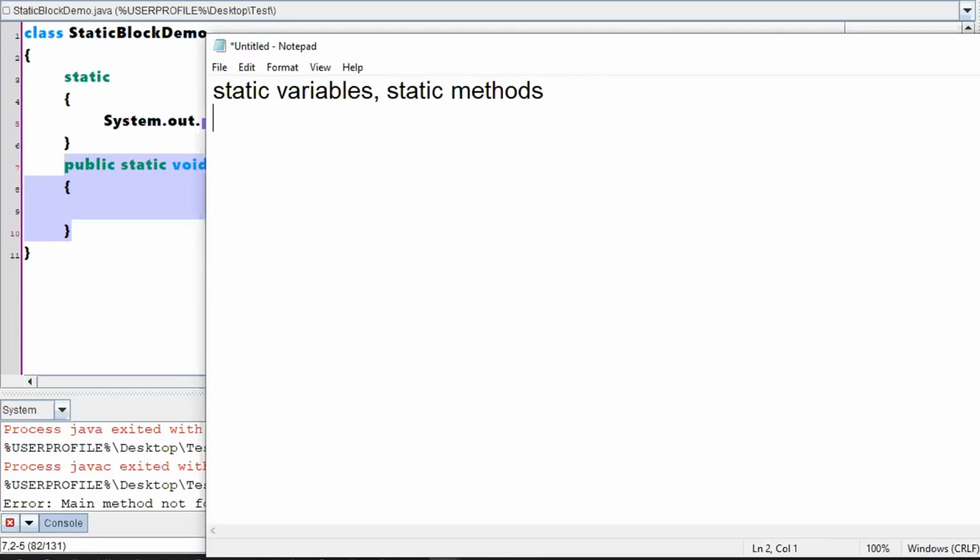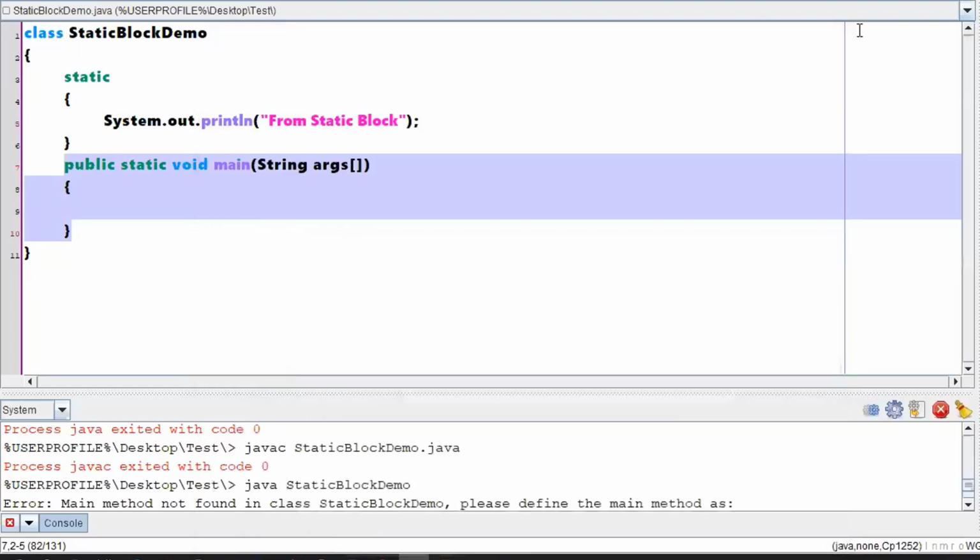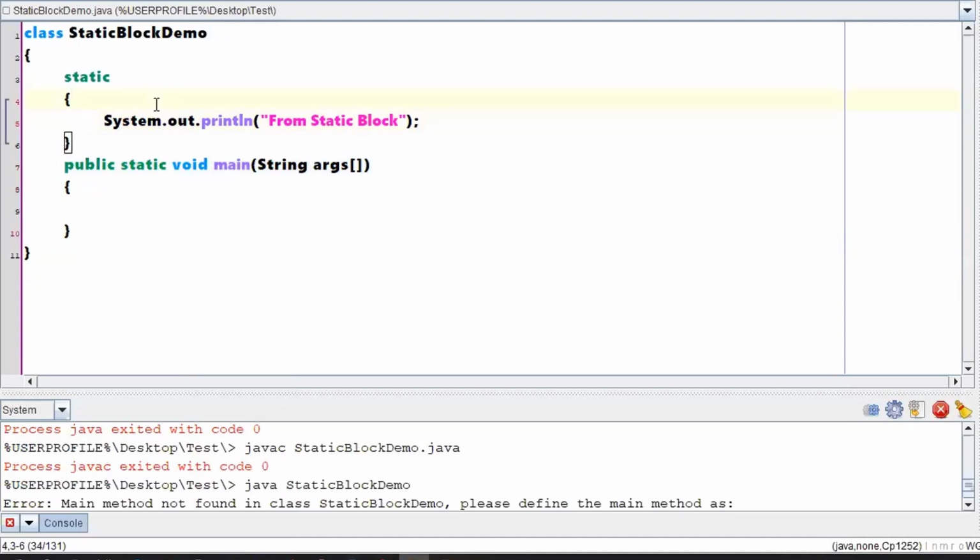Why to have a question? Let us just cross check. Include some static variables in the static block. Will it give any error or will it execute fine? Hope this screen is visible. Let me just introduce a static variable inside this particular static block.